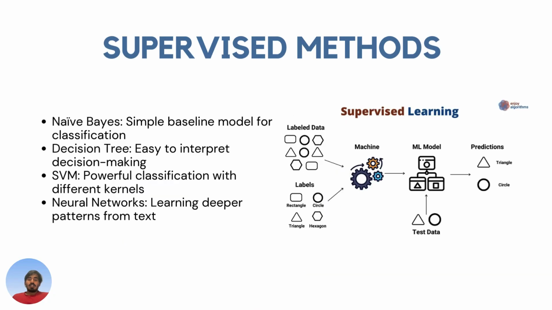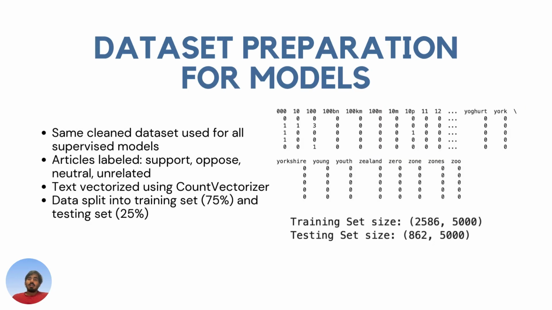So let's dive into our supervised methods. After doing the unsupervised methods, I used naive Bayes as a baseline model, decision tree for easy interpretation, SVM to find complex patterns, for which I used three different kernels, and finally neural networks to capture deeper and more subtle patterns from text, aiming for stronger prediction. Before we dive into the models, I just want to let you all know that the data set I used was common across all the models.